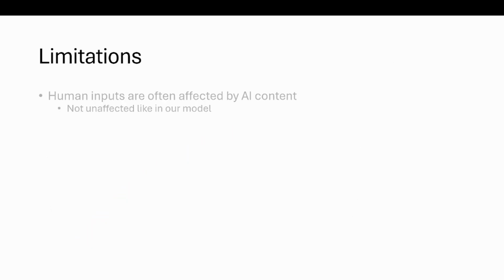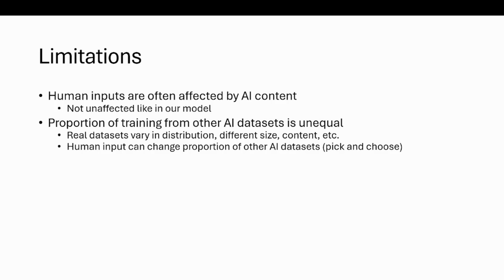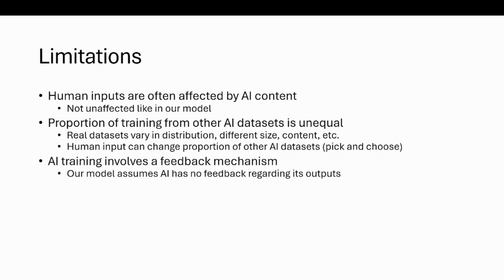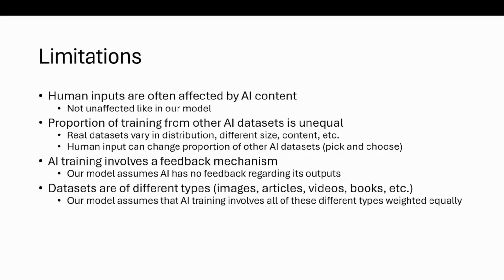Okay, so here are some limitations of our model. Human inputs are often affected by AI content, and this is not shown in our model. The proportion of training from other AI datasets is unequal. Real datasets vary in distribution, size, content, etc. Human input can change in proportion between different AI datasets. AI training involves a feedback mechanism.